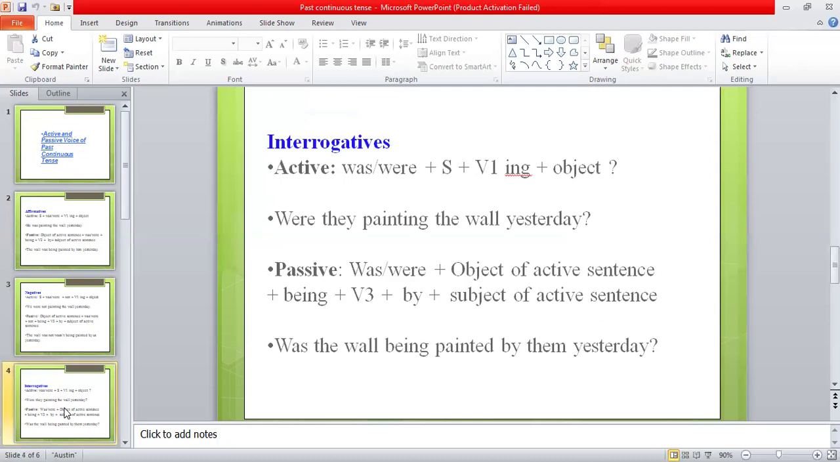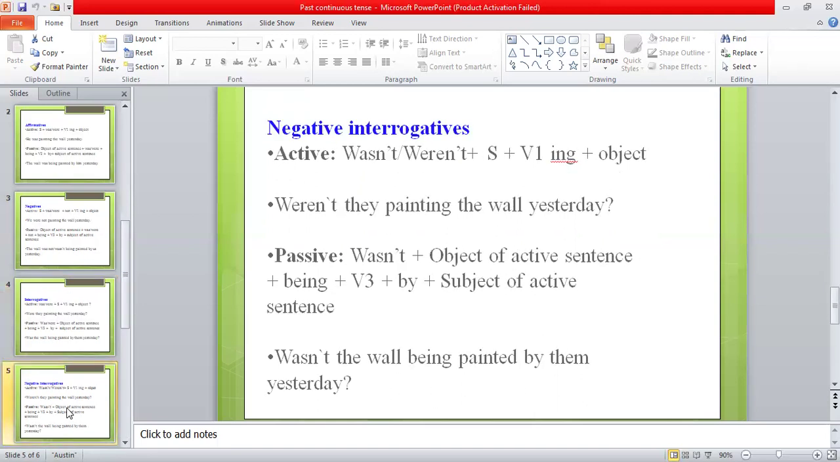In the case of interrogative sentences, the structure formula of the active sentence with past continuous tense is was, were, subject, ing form of the verb plus object. Were they painting the wall yesterday? In this sentence, were is the helping verb, they is the subject, painting is the main action verb, and wall is the object. So again, you will have to put the structure formula and you can easily change it from active into passive.